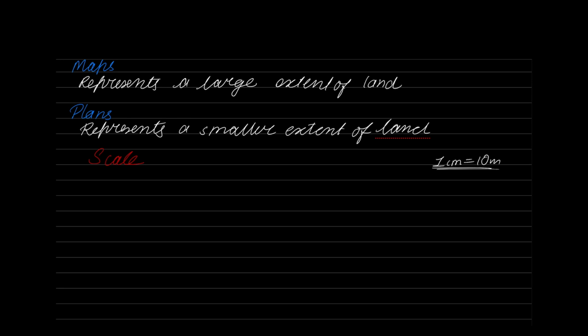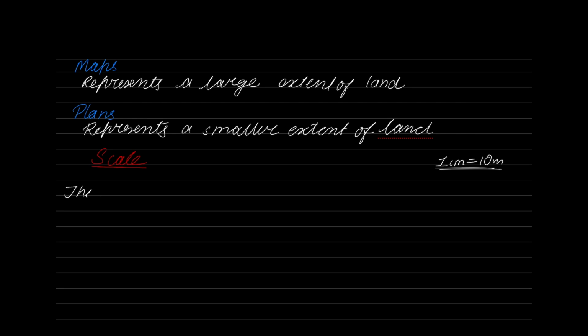So basically it tells you the relationship between the distance on the paper to the corresponding distance on the ground. Understand? It tries to tell you the relationship between a unit distance on the paper to the corresponding distance we are having on the ground. That is the meaning of scale. A relationship between map or plan distance, which is nothing but a paper distance, to the corresponding distance on the ground. So when I write the scale is 1 centimeter equal to 10 meter, every centimeter on the paper is going to represent 10 meters on the ground.